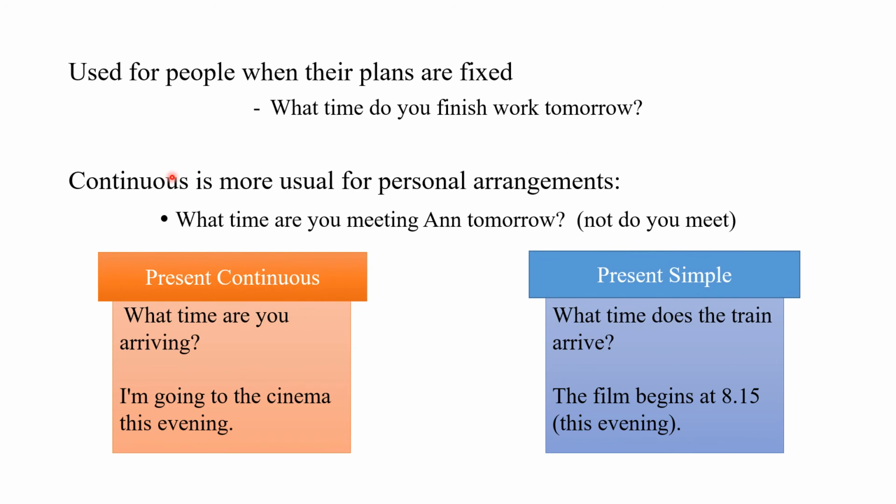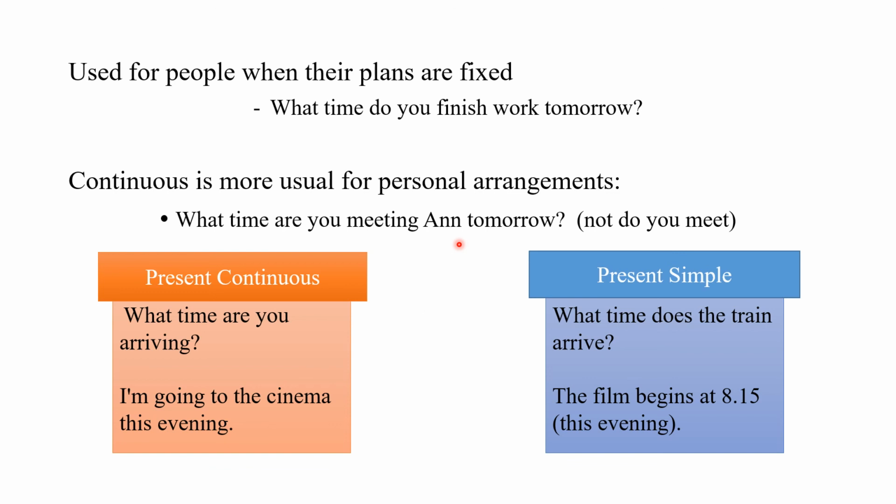A present simple tense can also be used to talk about people if their plans are fixed like a timetable. For example, "What time do you finish your work tomorrow?" In this example, we have used a present simple tense because the action is more like a fixed schedule. But a present continuous tense is more used for personal arrangements like "What time are you meeting Anne tomorrow?" This cannot be said as "What time do you meet Anne tomorrow?"